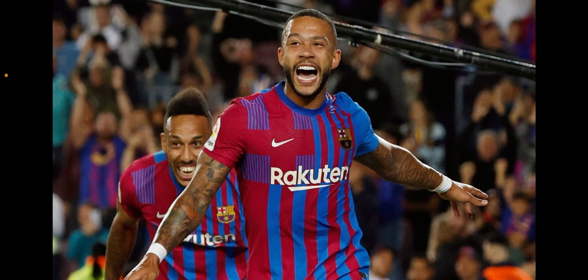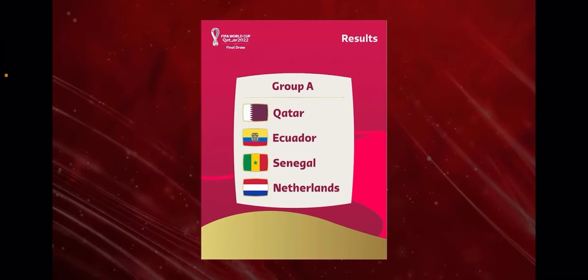So now, after breaking down the teams, let's talk about my group ranking. I think Netherlands is gonna win this group. Senegal second, Ecuador third, and Qatar is fourth. But hopefully I'm wrong and Qatar does an upset. I think Qatar might draw a game or even might win a game. People are underrating them. They're a brilliant team. And Ecuador also has a chance, but Senegal and Netherlands, I think, are above them. And I think Netherlands are gonna win. If Senegal wins, I won't be surprised.